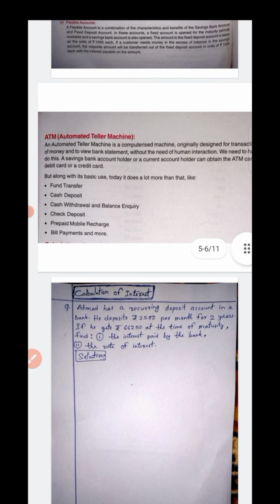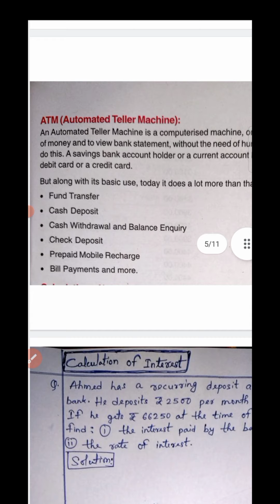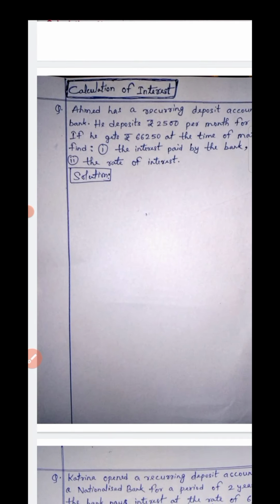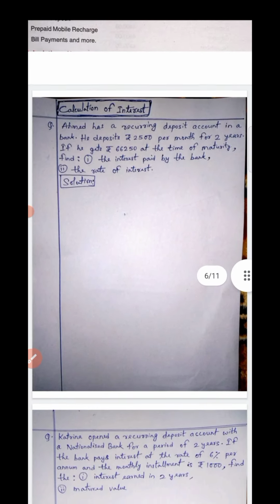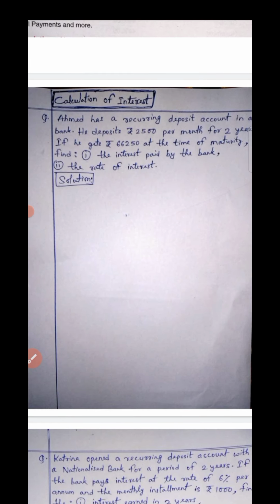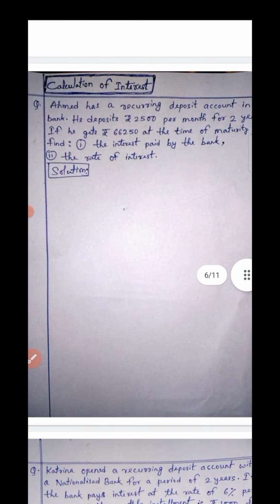Then comes the next page, automated teller machine. Whatever I have written, you will write the same. Then comes the next page. Here this part is the calculation of interest. So in this page you will calculate interest. To calculate interest, I have provided you a question. You can read your question here on the screen.